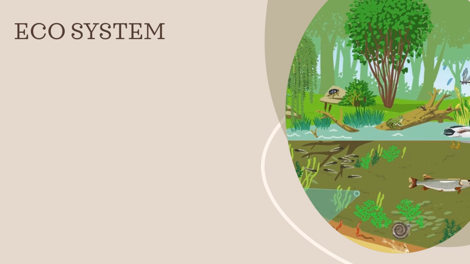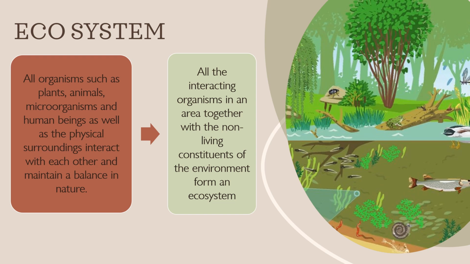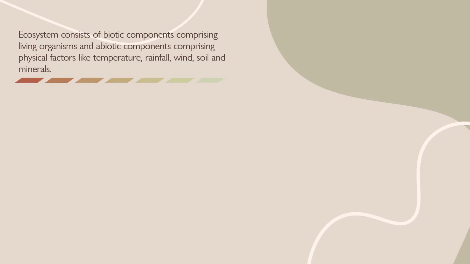Next topic is ecosystem. In our environment, all the living organisms such as plants, animals, and microorganisms interact with the physical surroundings and maintain a balance between them. So all the interacting organisms in an area together with the physical surroundings make an ecosystem. An ecosystem consists of biotic and abiotic components. Biotic means all the living organisms, and abiotic means the non-living things like temperature, wind, rainfall, soil.